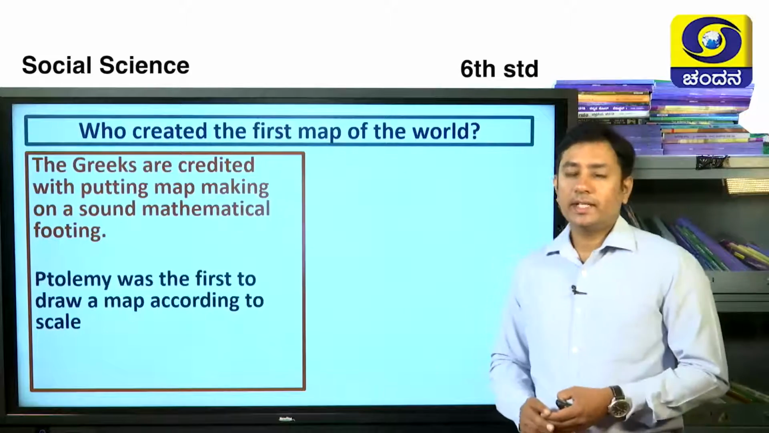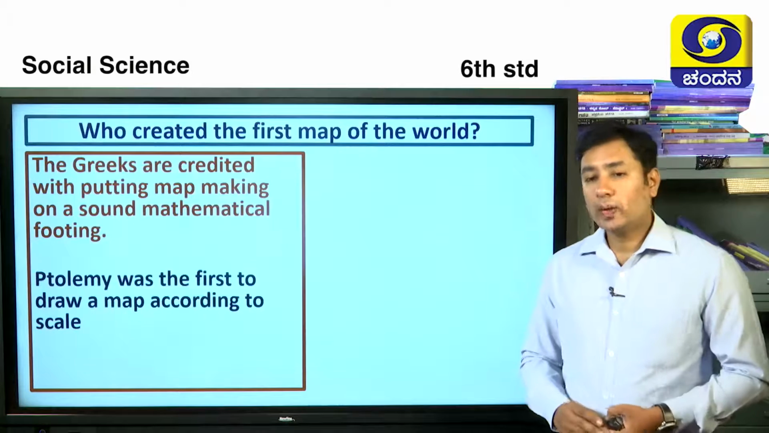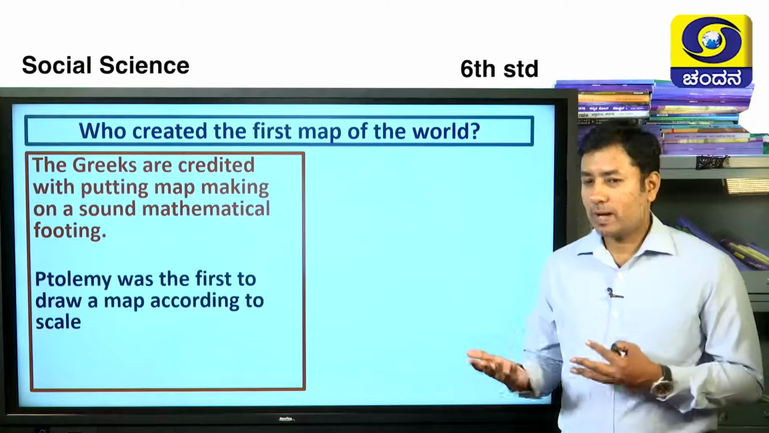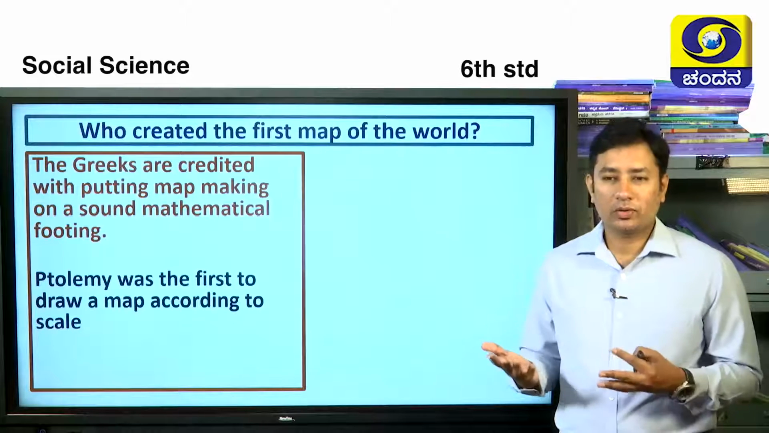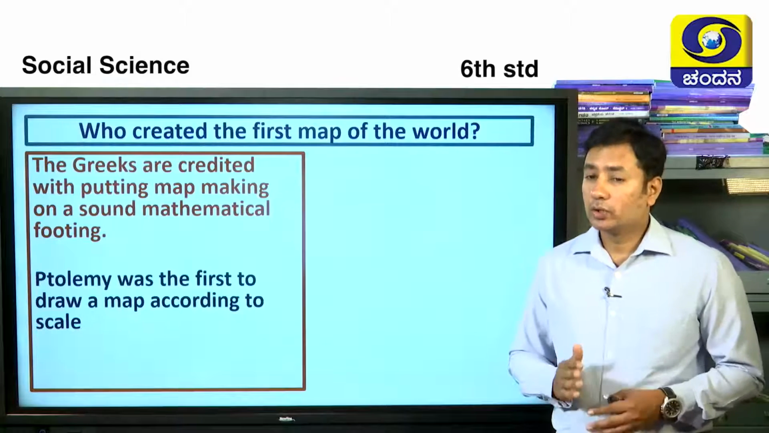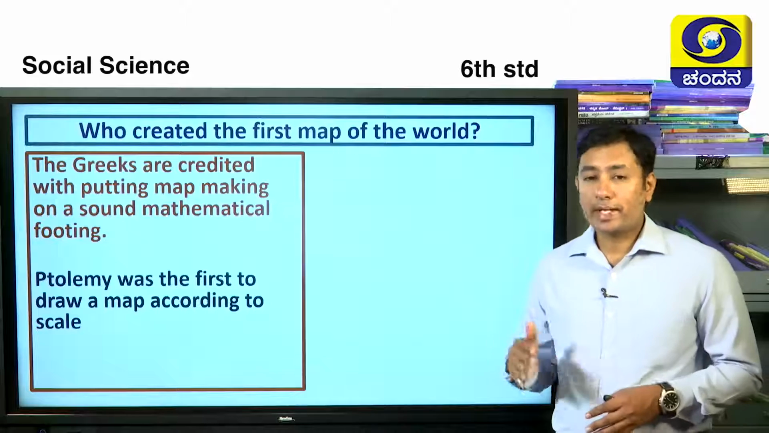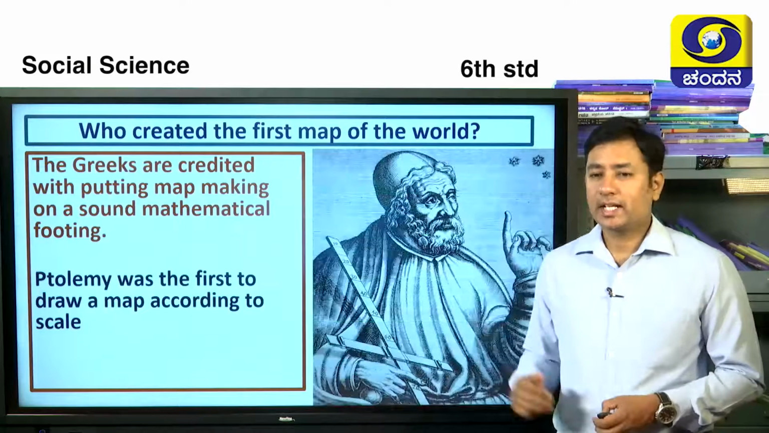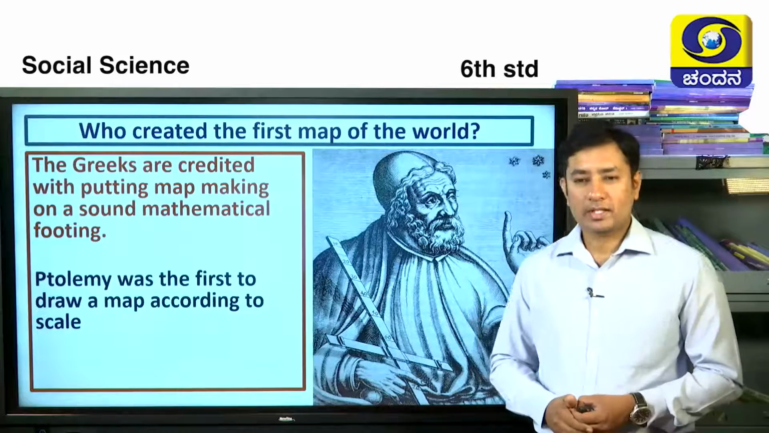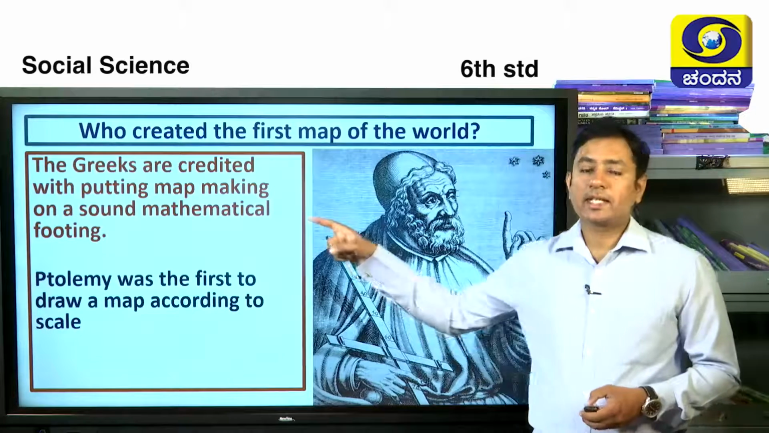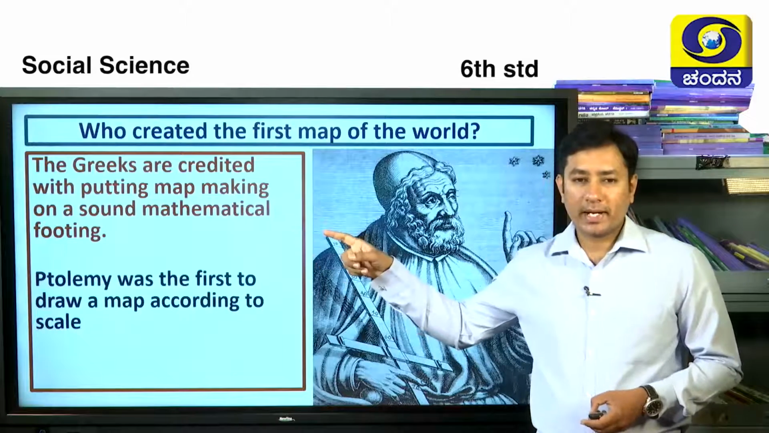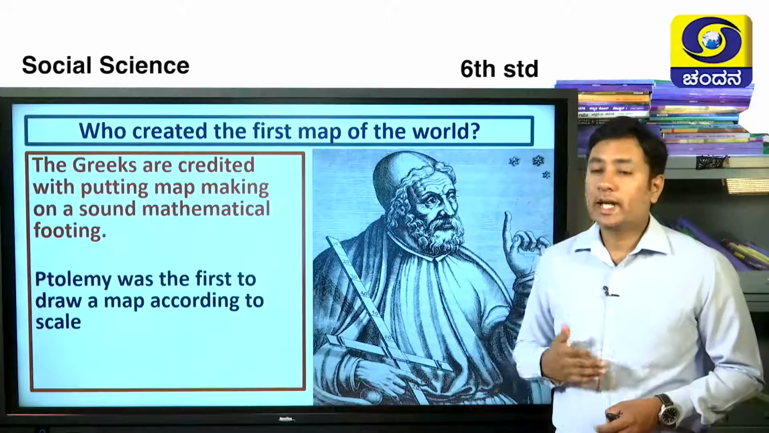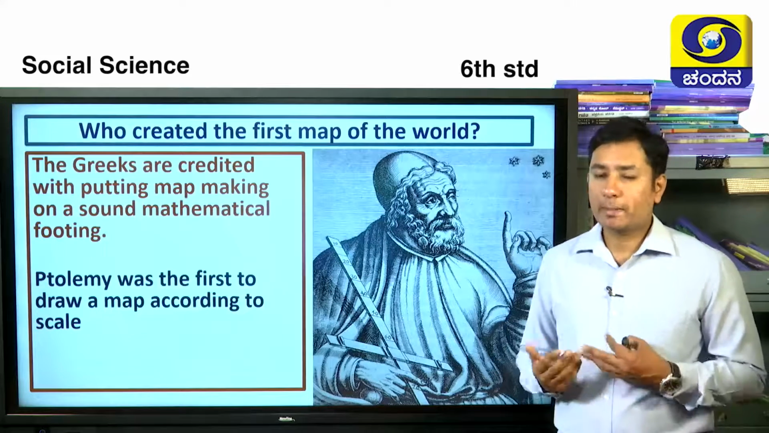And one question comes to your mind right now. Who has created the first map? There are different stories. The first maps were created by ancient man and all those things. But according to scale, some other person has created it. Who is he? See, he is none other than this person. What is his name? Let's see it now. The Greeks are credited with putting map making on a sound mathematical footing. So it is nothing but they have used mathematics in making maps.